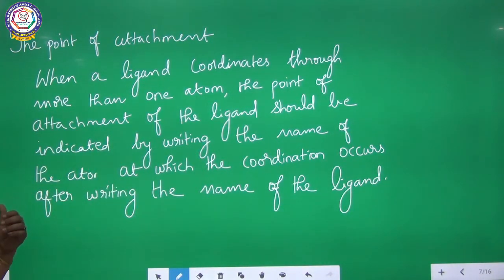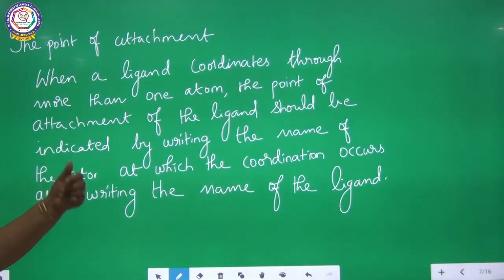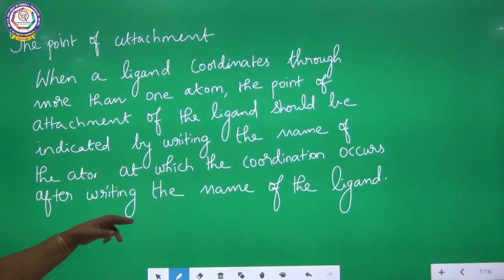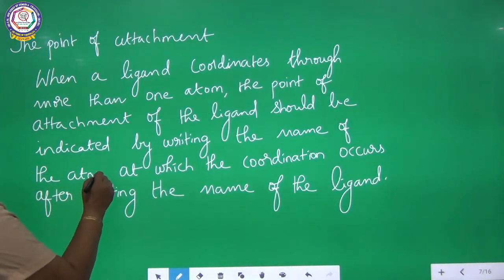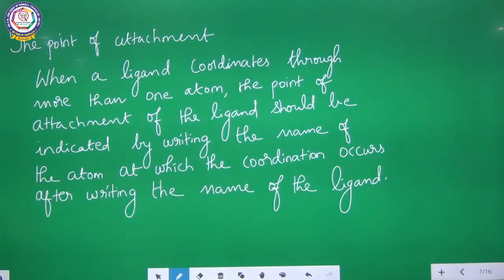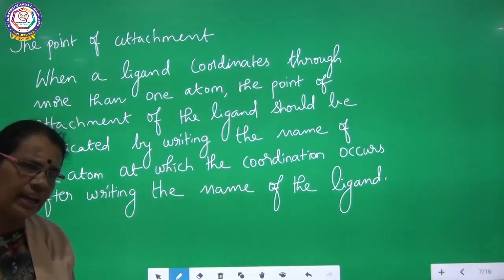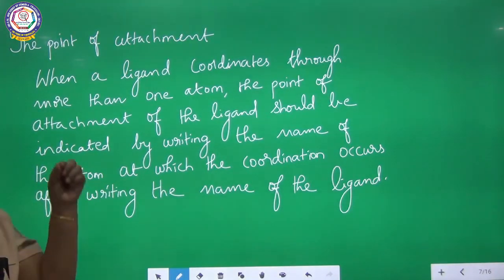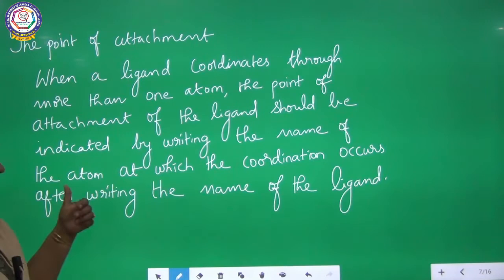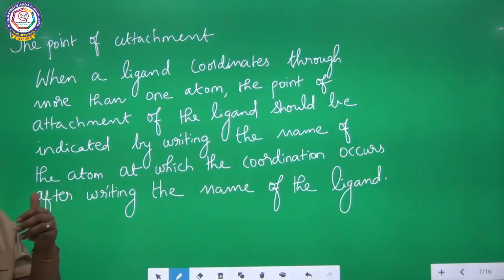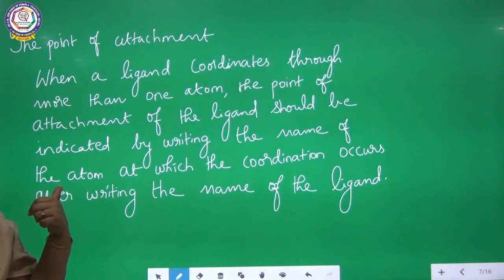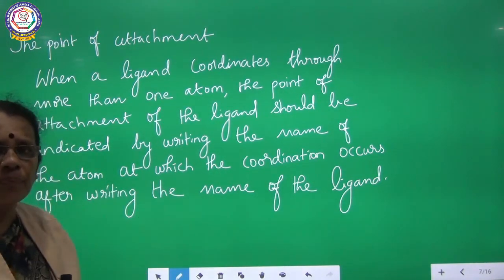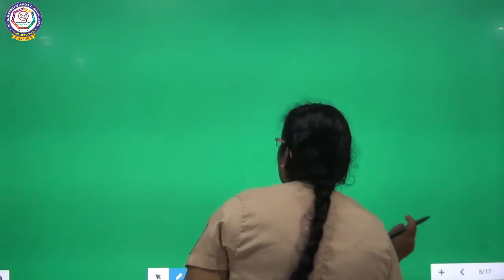So the last rule, that is the point of attachment, we are going to see. When a ligand coordinates through more than one atom, the point of attachment of the ligand should be indicated by writing the name of the atom at which the coordination occurs after writing the name of the ligand. Only if you write the example, this rule will be very much clear. We are going to see the example now. For example, a complex is coming like this.